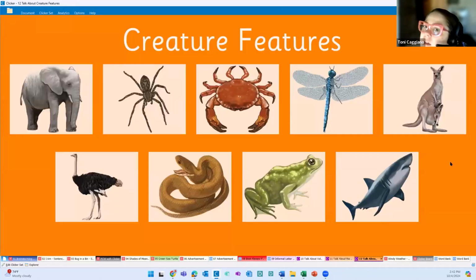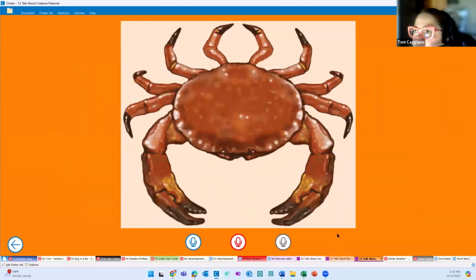And then finally, we have our creature features. So this is a really fun and exciting topic that we have in learning grids, talking about all the different features that different creatures have. This one gets great response from our kiddos. But this one, same thing. We could read the book about creature features, but prior to writing, we could come in and brainstorm and talk about what it is that we learned in that book prior to our writing assignment.